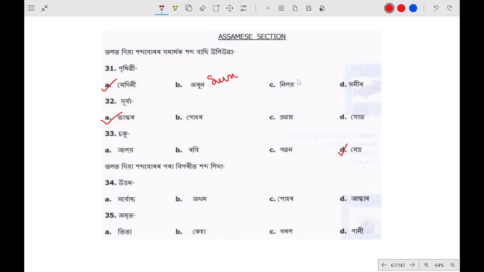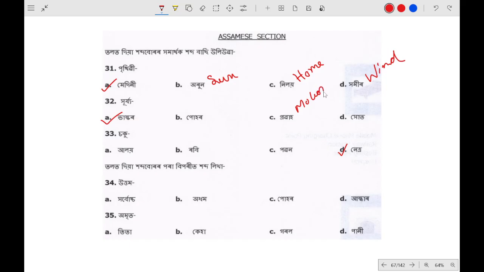Nila means home, ghar. Nila means home. Somir means bata, wind. Okay, Somir means wind. So they may be asked in the exam. Over wind or light. Prabha means goti, motion.